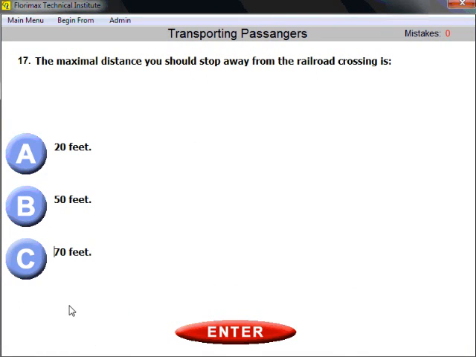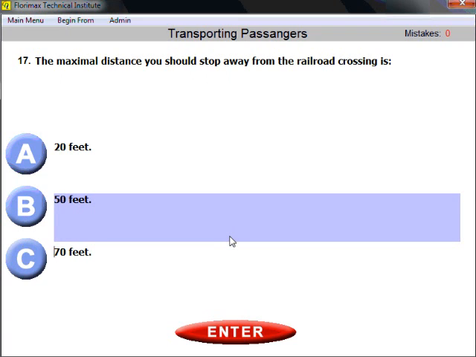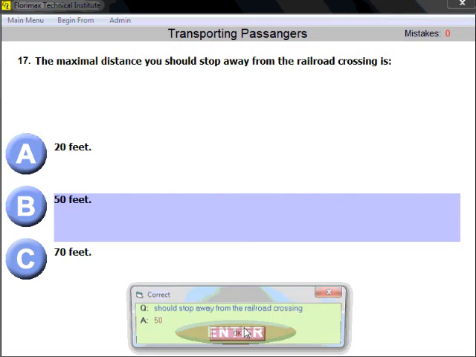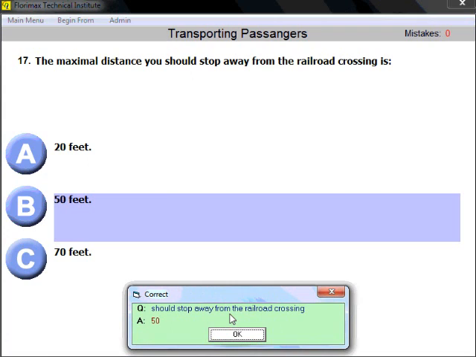Question number 17. The maximal distance you should stop away from the railroad crossing is 50 feet. 50 feet. You remember 15 and 50. No closer than 15 feet, no farther than 50 feet. So you are asked about the maximal distance.